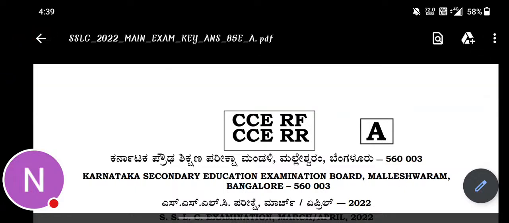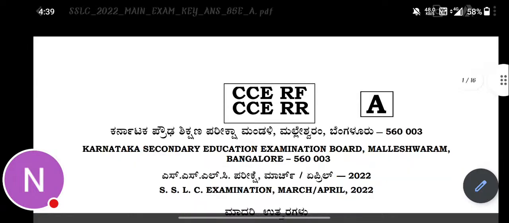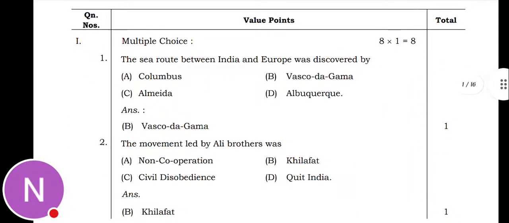So in this video, I'm going to solve the 10th standard Social Science question paper, Karnataka, 2022. So the first main is MCQ. Here you have to answer 8 questions. Each question carries 1 mark, so you'll get 8 marks.